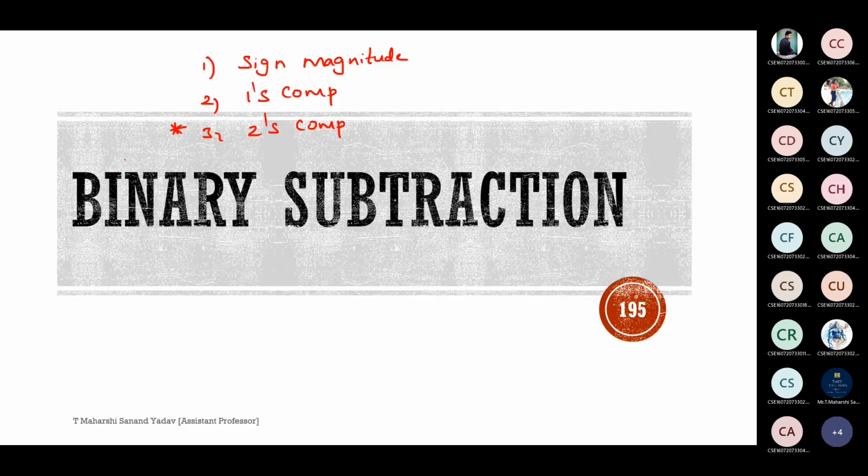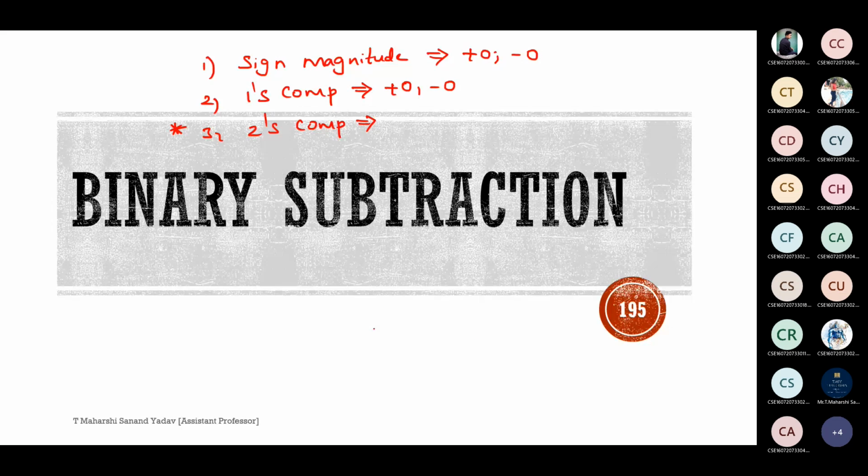Why? Can anyone tell me the reason? I've shared the notes also. Why is 2's complement best compared to sign magnitude and 1's complement? If you observe, for sign magnitude, plus 0 and minus 0 have different representations. Here also, plus 0 and minus 0 have different representations. But here there is no concept of plus 0.